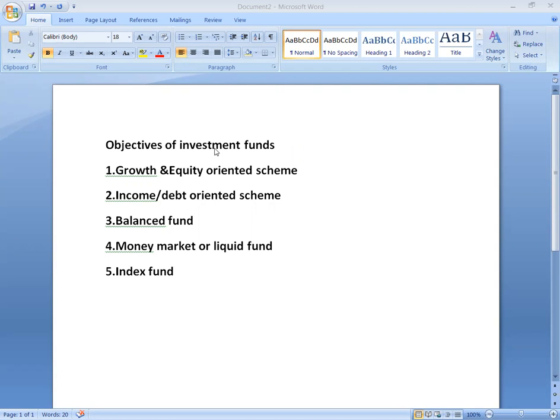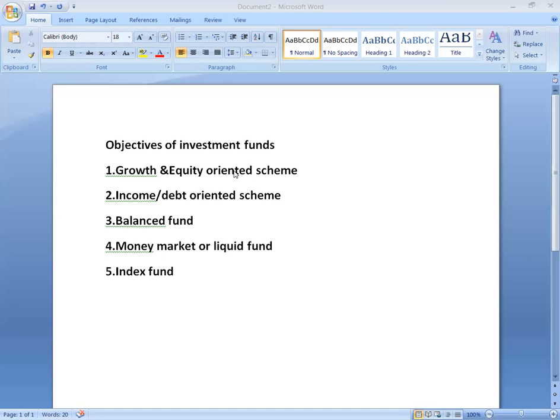First one, growth and equity oriented scheme. The aim of growth funds is to provide capital appreciation over the medium or long term. Such schemes normally invest a major part of their corpus in equities. Such funds have comparatively high risk. This scheme provides different options to the investors, like dividend options, capital appreciation, etc.